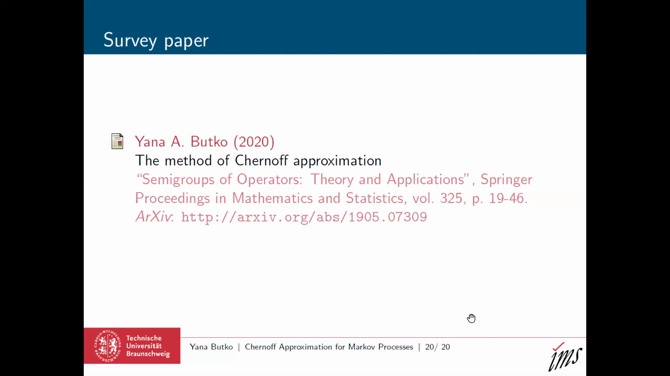So in some cases, the solutions are given by some formula which contains as an ingredient some strongly continuous operator semigroup. So if we know how to approximate this strongly continuous semigroup, we also know how to approximate the solution of this more advanced problem. So Chernoff approximation is an important thing which can be used in many different ways. And you are welcome to find more details in my survey paper, The Method of Chernoff Approximation.